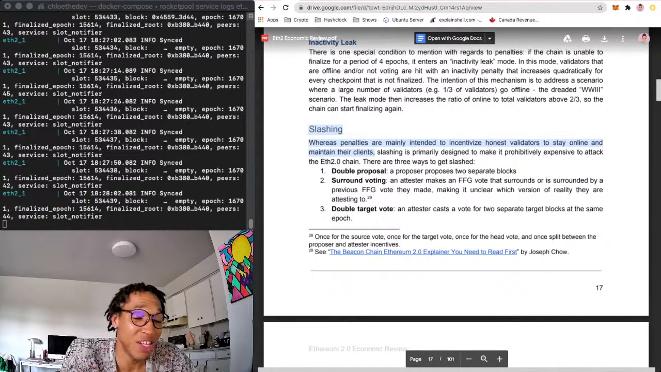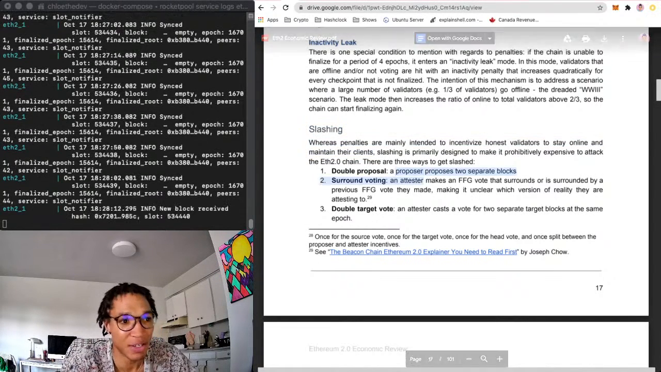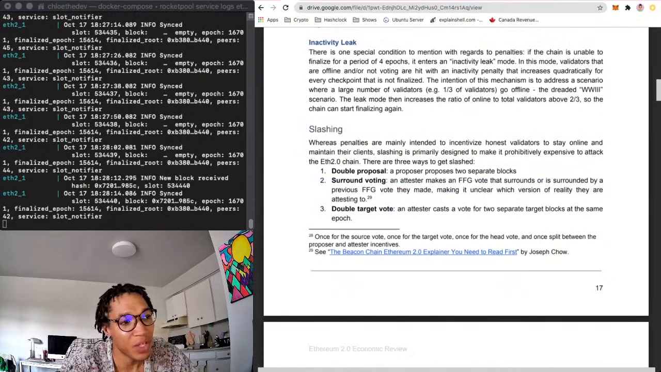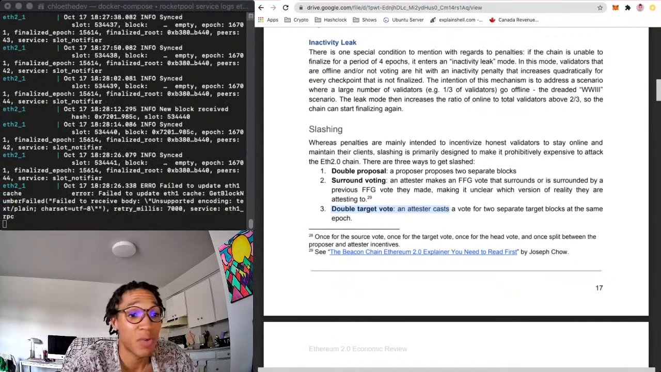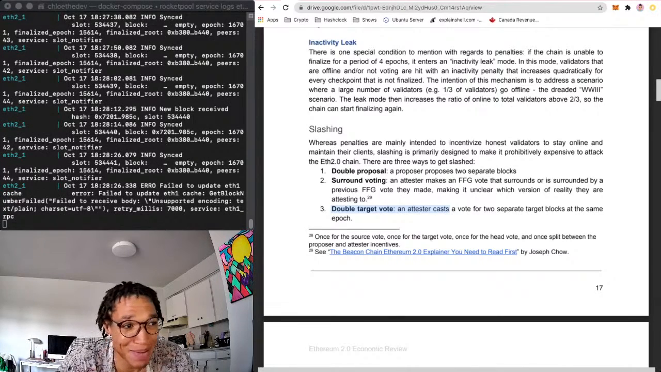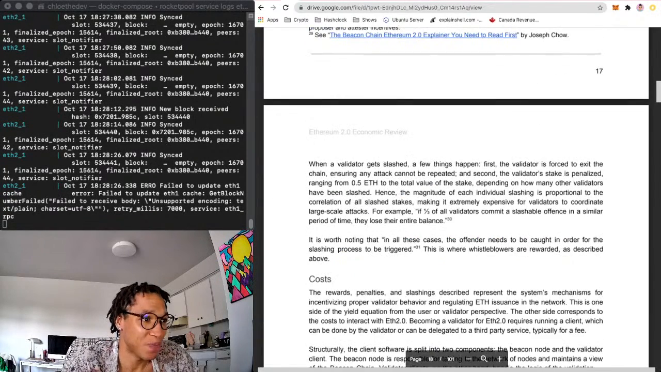But it's interesting to figure out, how could attackers take over someone's client and make a node do one of these 3 things. And then there's double target vote. An attester casts a vote for 2 separate target blocks at the same epoch. So above, we said you can only vote once. If you vote twice in the same epoch, you will get slashed.